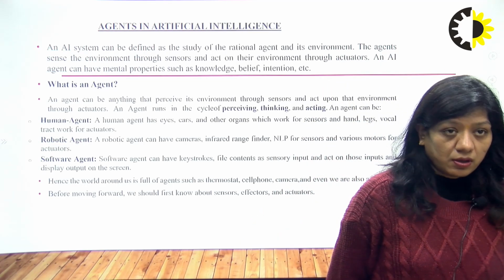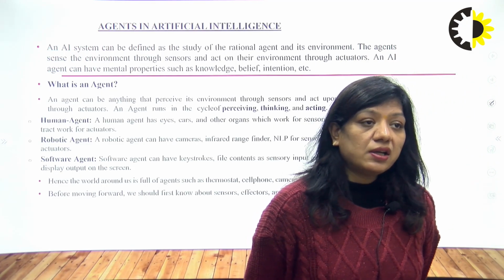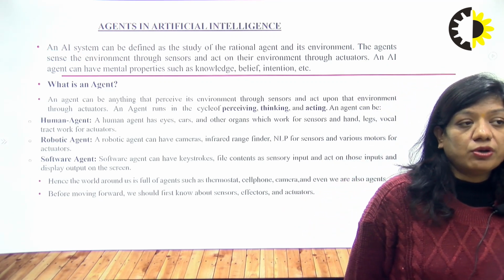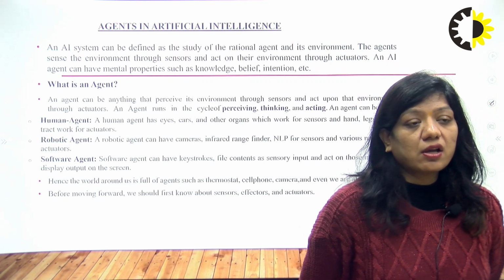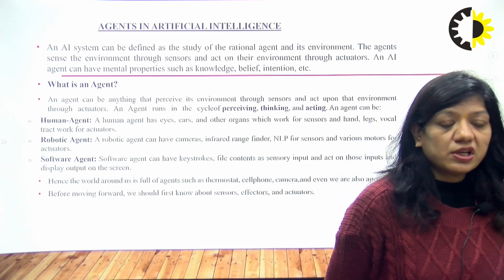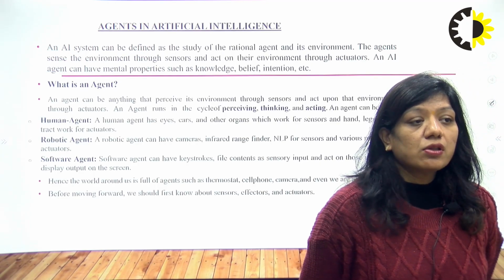Now, technically, what does agent mean? An agent can be anything that perceives its environment through sensors and acts upon that environment through actuators. An agent runs in the cycle of perceiving, thinking, and acting. An agent can be a human agent, a robotic agent, or a software agent.